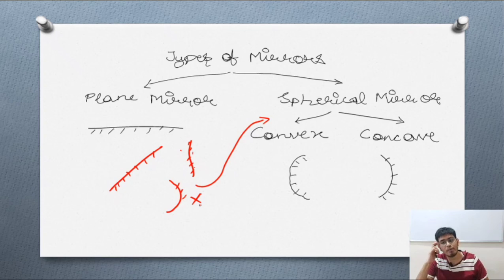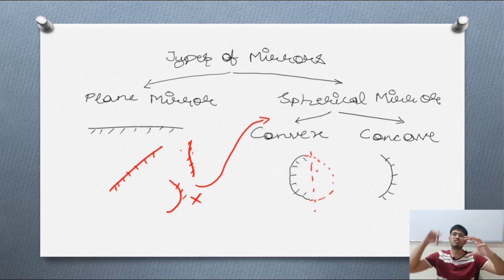What is a spherical mirror? A spherical mirror is a mirror in which, suppose you are taking a ball and cutting the ball into two parts. By cutting the ball, we can see that there are two spherical parts coming into our picture. One is like this, one is like this.